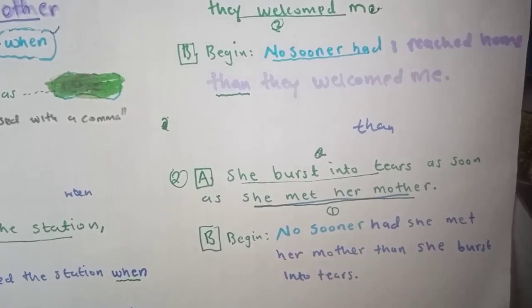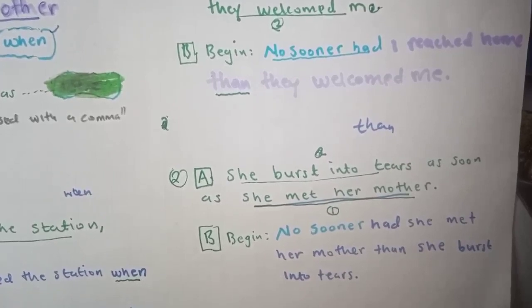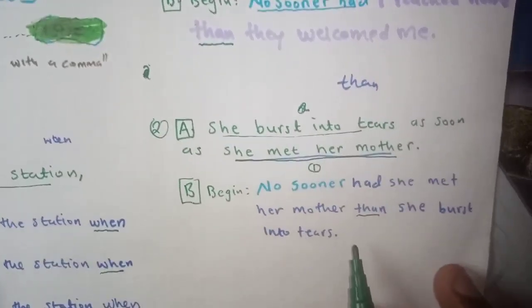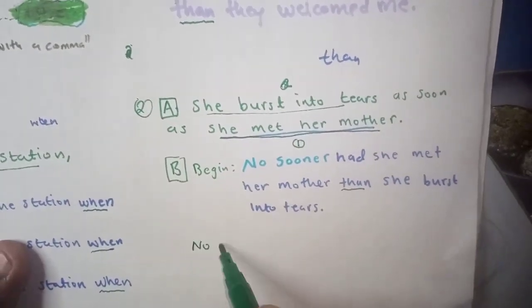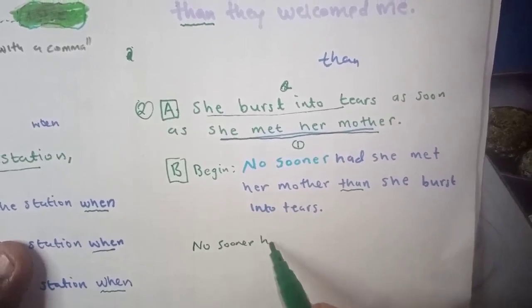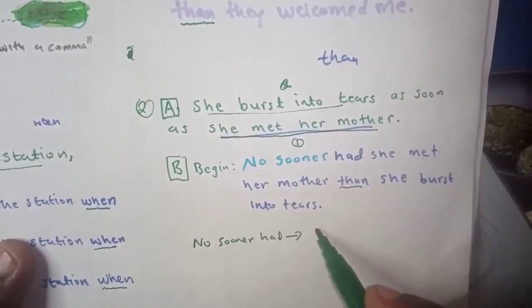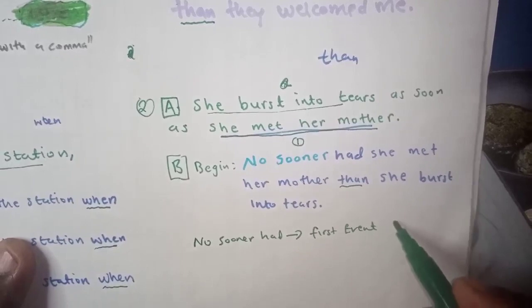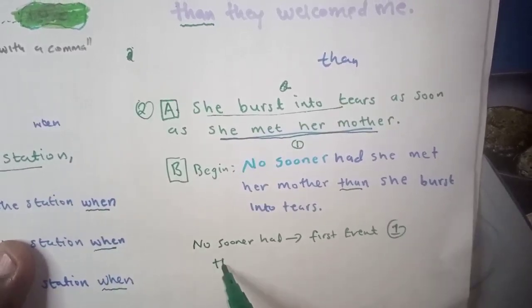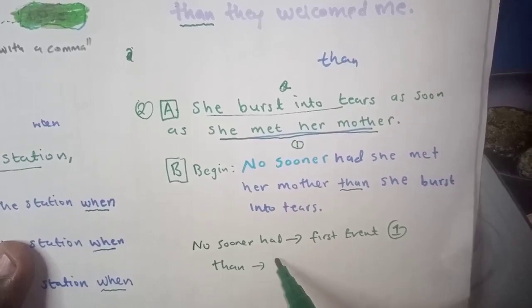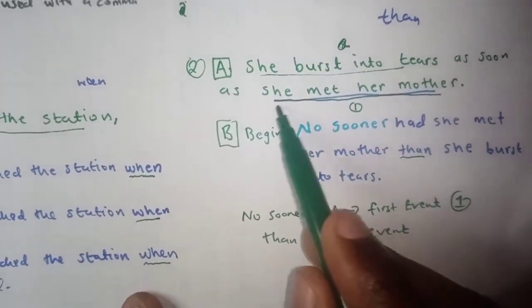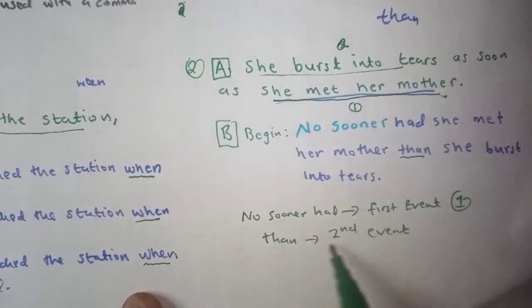Okay, so here we've used the word than to connect. So remember, just the take-home message here, I'll write it here. No sooner had connects the first event, or event number 1. Then than connects the second event. So no sooner had connects the first event, which was this one, and then than connects the second event.